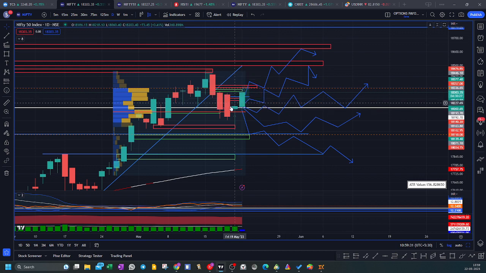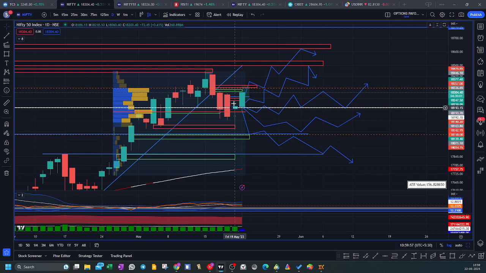So this 200 to 250 points of momentum on the downside we can see, but for this to confirm, we need a close below 18,088 levels. That is the key important point. And for the bearish momentum scenario, I expect a range of 18,200 to 17,800 levels.